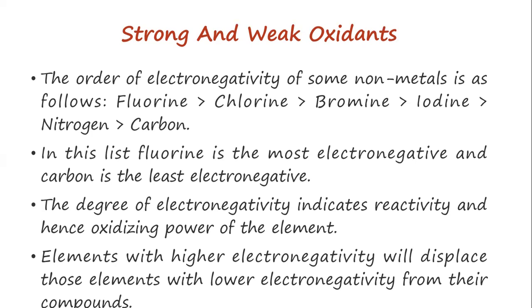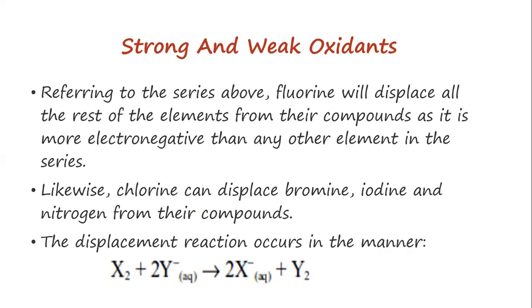Elements with the higher electronegativity will displace those elements with the lower electronegativity from their compounds, as from that list of these electronegative elements. Now, referring to the series above, fluorine will displace all the rest of the elements from their compounds, as it is more electronegative than any other element in the series. Likewise, chlorine can displace bromine, iodine, and nitrogen from their compounds.